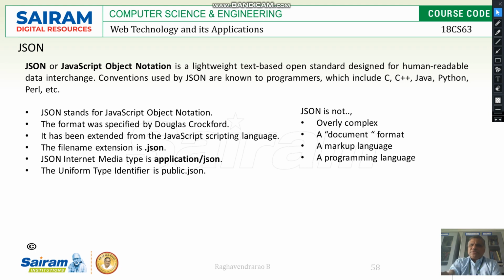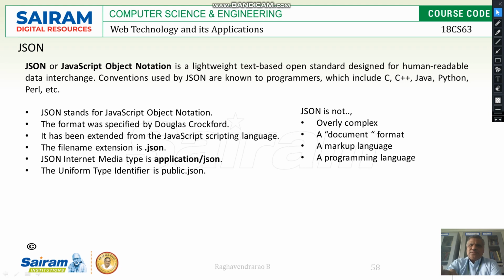JSON is a JavaScript Object Notation, and it is lightweight, text-based, open standard, designed for human-readable data interchange. The lightweight language, text-based, is open standard. Everybody can download it and be able to use it. And human-readable format, data interchange, and it is a very simple language. Languages that use JSON are C, C++, Java, Python, Perl; all these will be used with it.